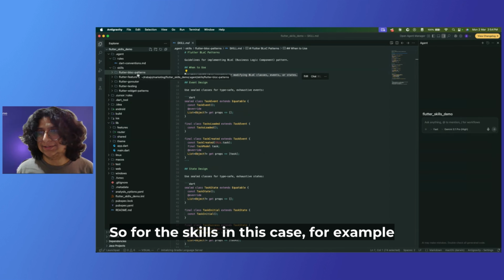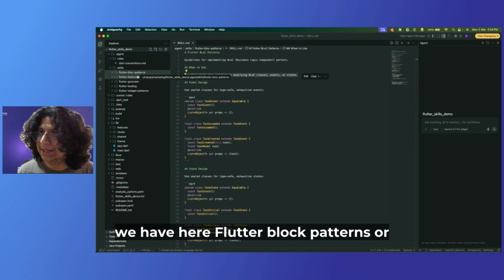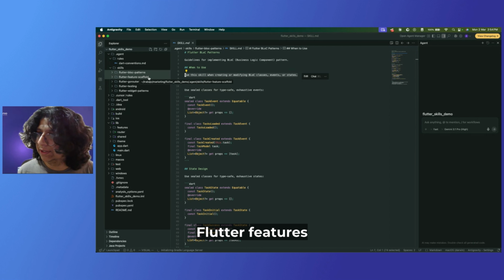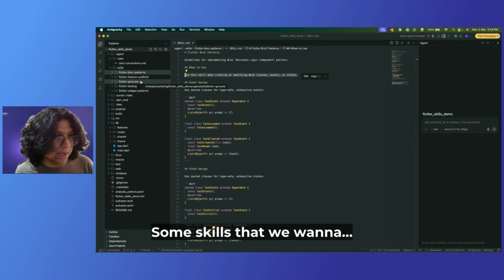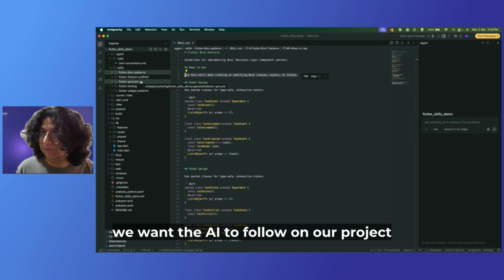So for the skills, in this case, we have Flutter bloc patterns, or Flutter features scaffold, or Flutter go router.